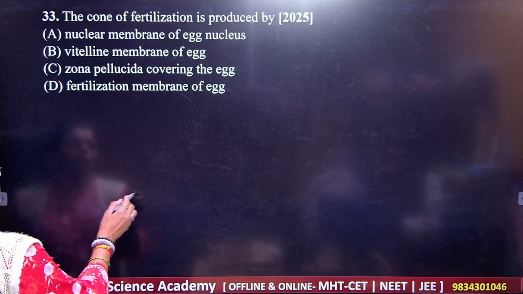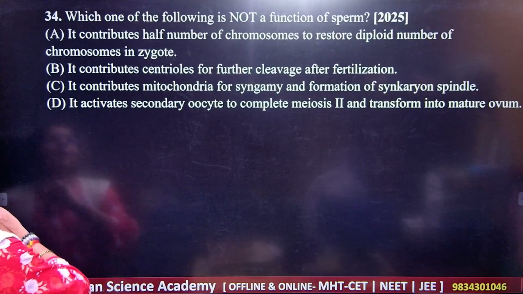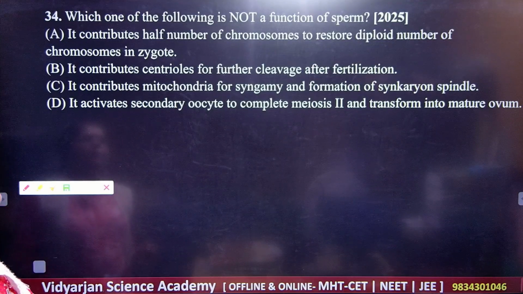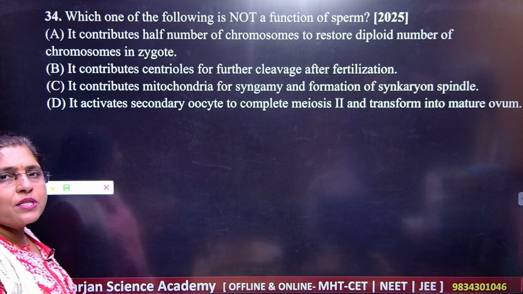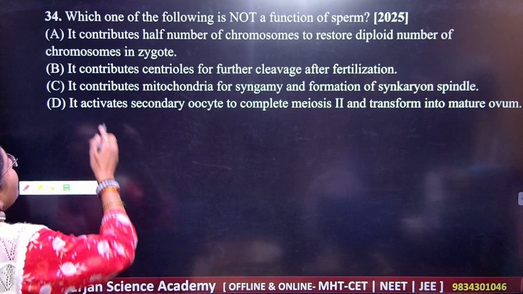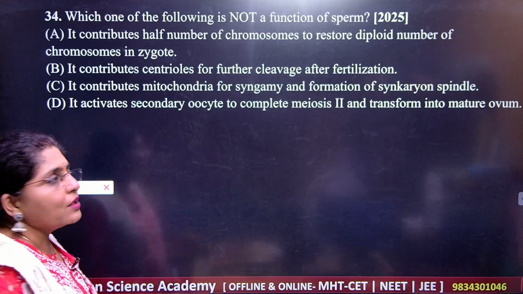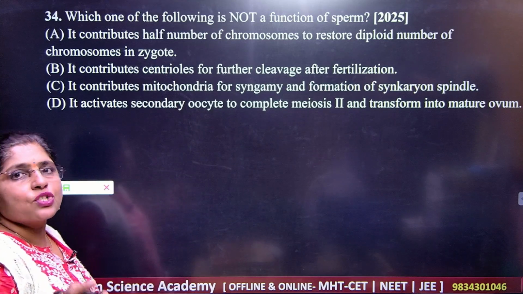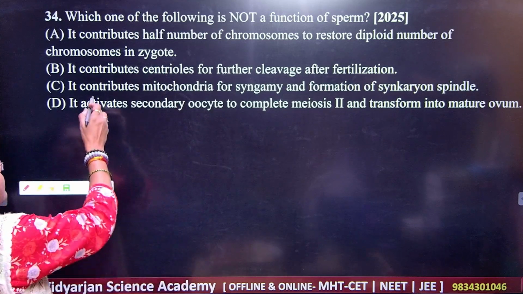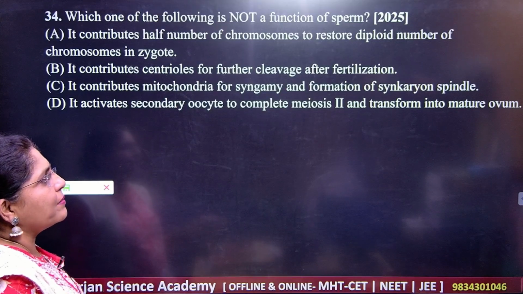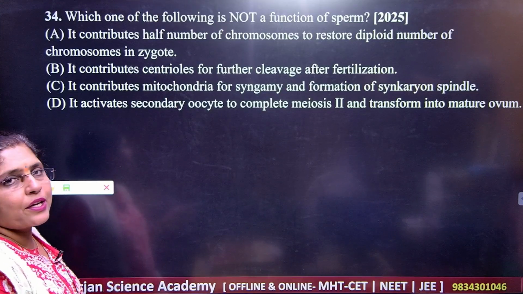Got it? So what should be the next here? Which one of the following is not the function of the sperm? Number 1, it contributes half the number of chromosomes and restores the diploid number of chromosomes in the zygote. Next, it contributes the centriole for the further cleavage after fertilization. Next, it contributes the mitochondria for syngamy and formation of synkaryon spindle.